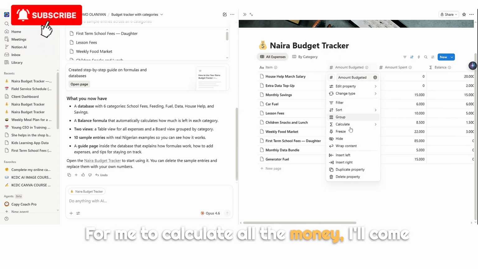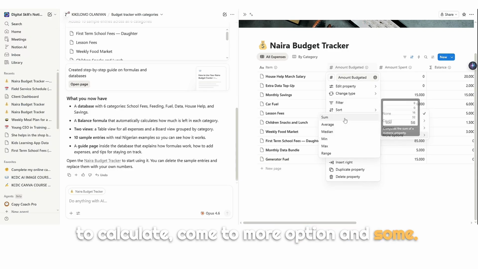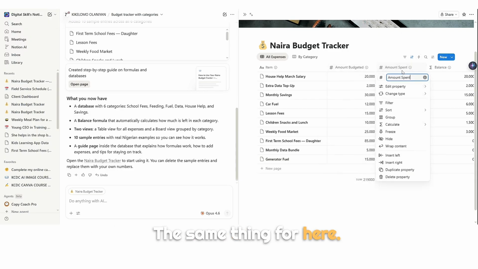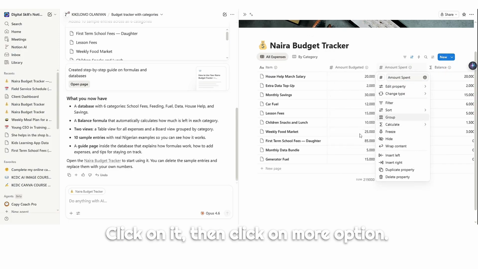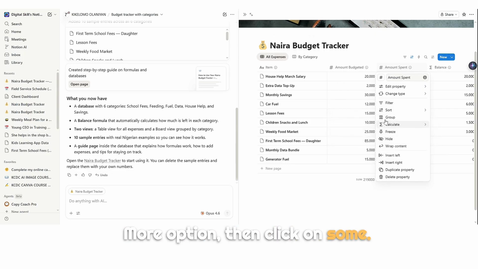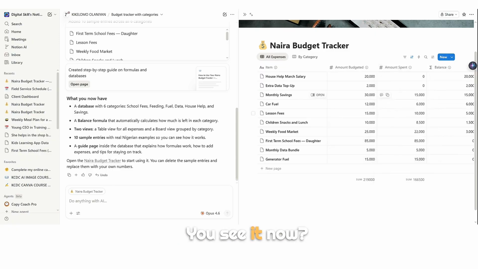Then another thing, just click here. For me to calculate all the money, I'll come to calculate, come to more options and sum. And I can also include that under my prompts. The same thing here. Calculate. Click on it, then click on more options, then click on sum. You see it now?